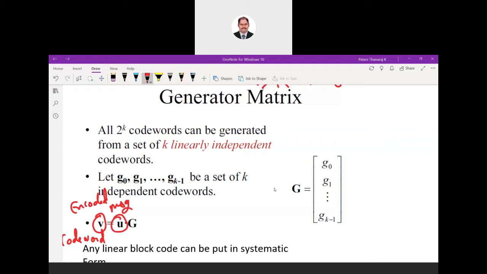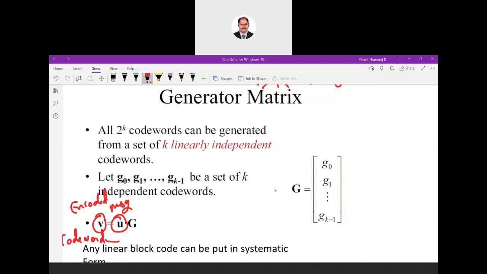You multiply with this generator matrix. We can think of it as analogous to an encoder. So you take the message and multiply it with the generator matrix of your system, and you will get the code words.